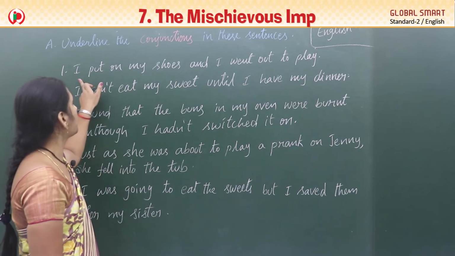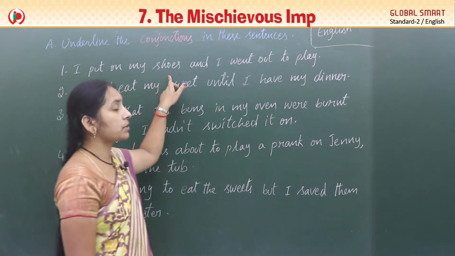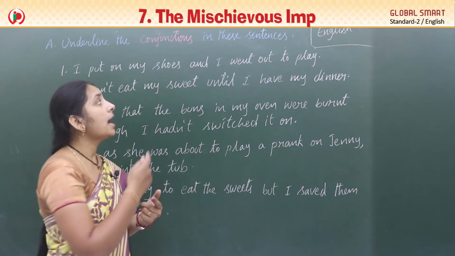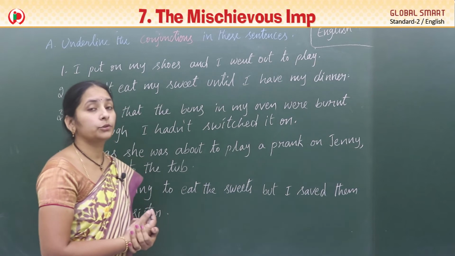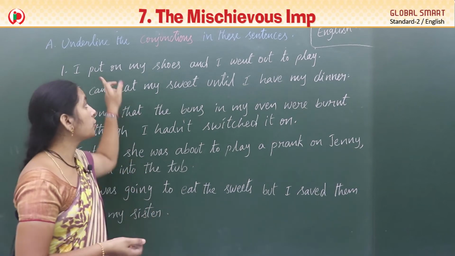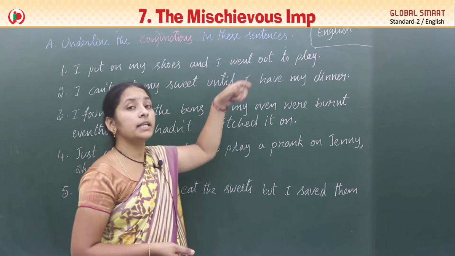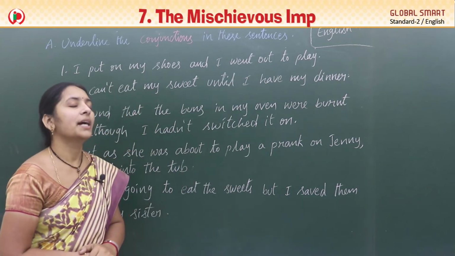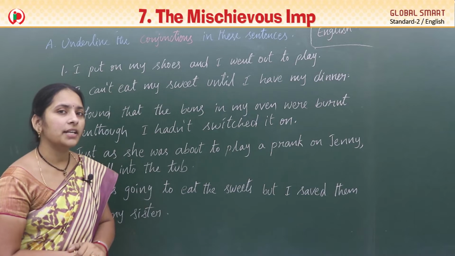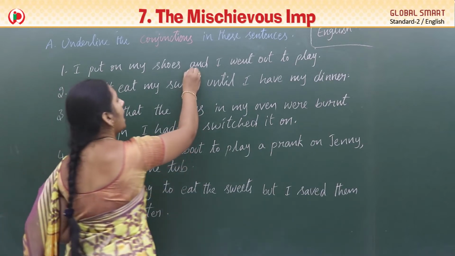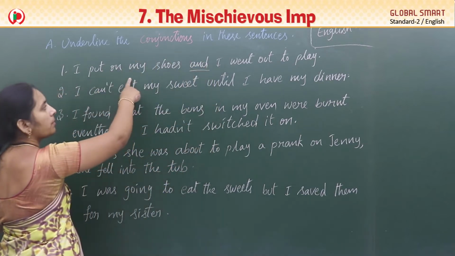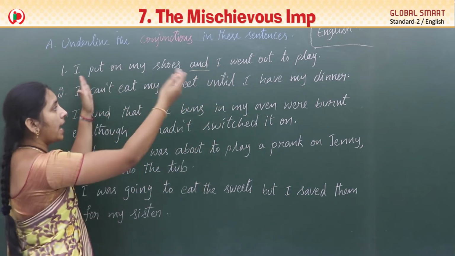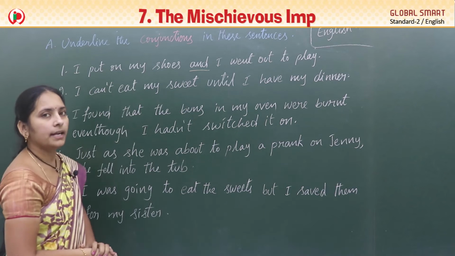Let's see. First one. I put on my shoes and I went out to play. One is to put on the shoes and another one is went out to play. Both combined by the word and. So, what is the conjunction here? Very good. And. Two actions combined by and.